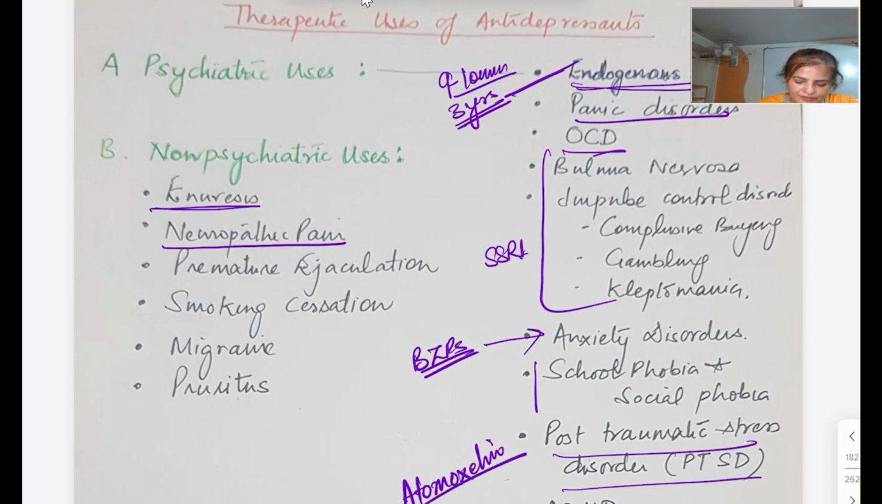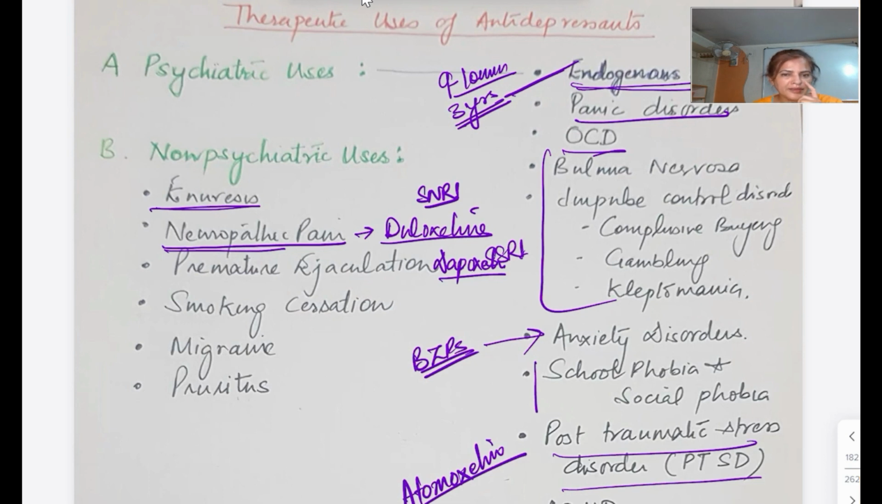But for diabetic neuropathy, we have duloxetine, which is an SNRI. For premature ejaculation, to delay it we use dapoxetine, which is an SSRI.